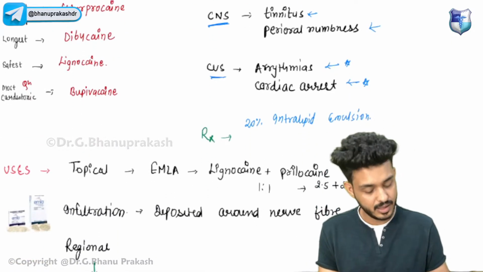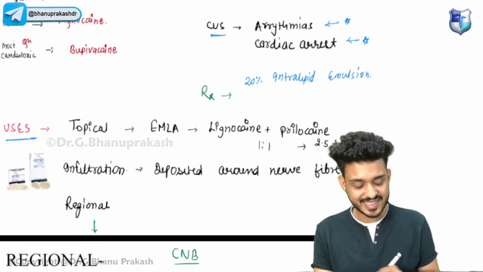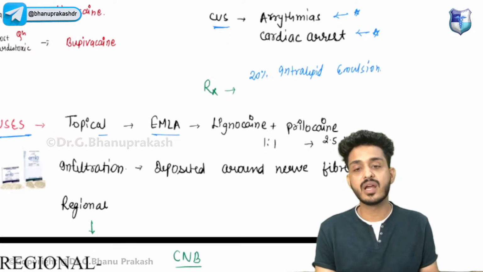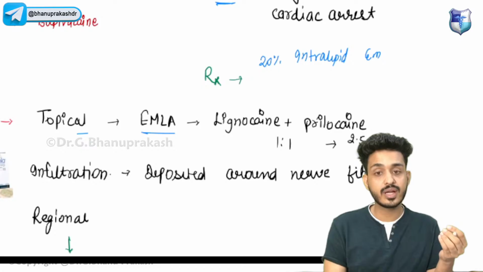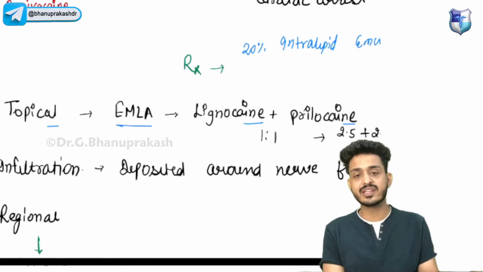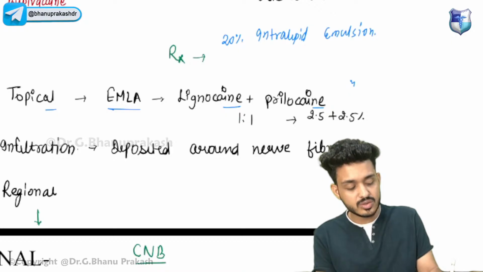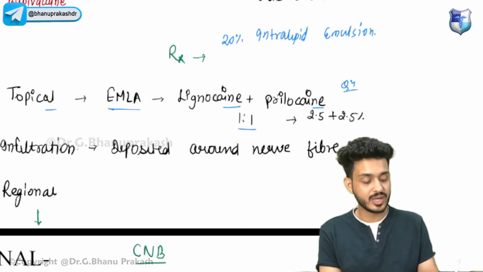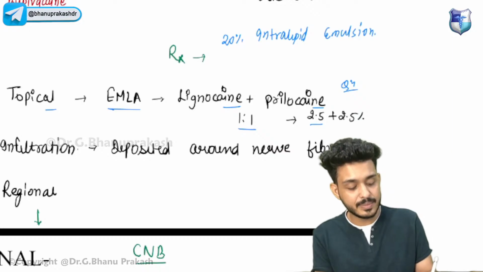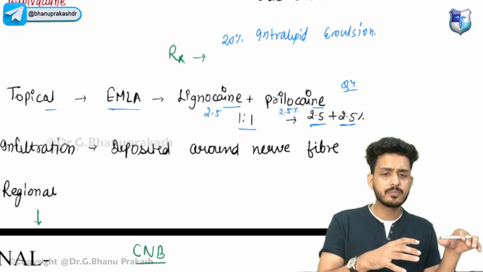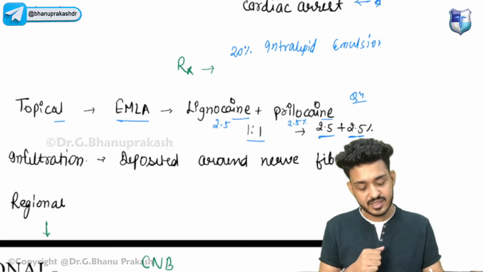Last, okay. What are the uses of these things? We can use topical, like for example, we are having EMLA, eutectic mixture of local anesthesia. We are having lignocaine, we are also having prilocaine. Questions have been asked on this, so what is the concentration? It will be in the ratio of 1:1. That means 2.5% lignocaine and 2.5% prilocaine are added, and this is known as EMLA.